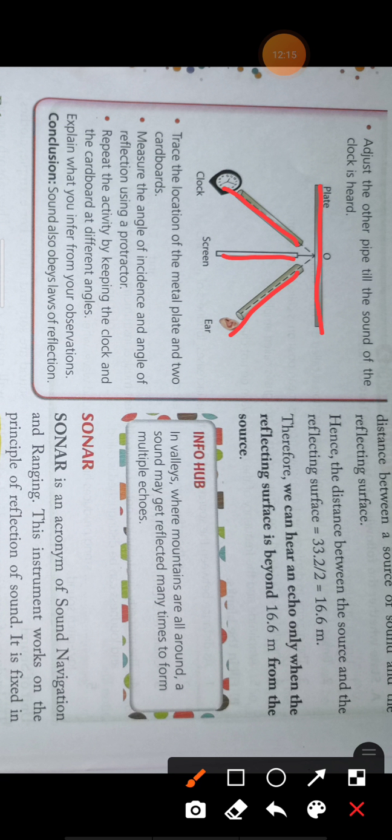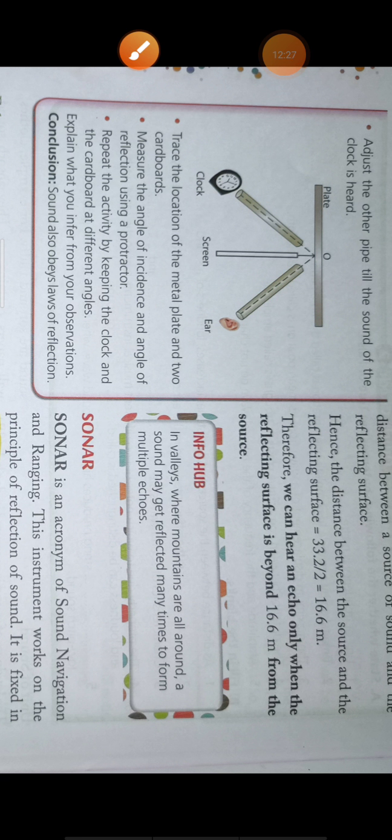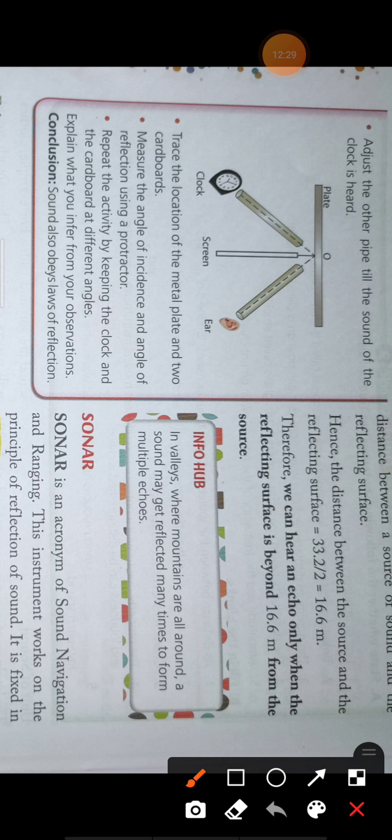At one end of the first pipe we have placed a clock. Now you can arrange the second pipe in any other way. You will observe that when these two angles are equal, at that point you can hear the sound of this clock. Suppose this angle is 30 degree.